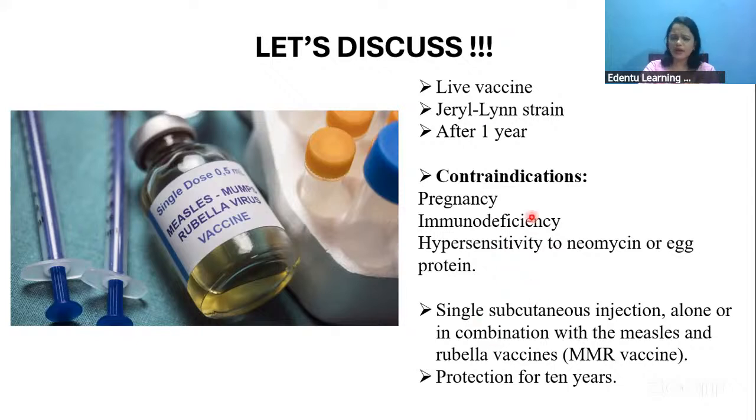Only one single subcutaneous injection, either alone or along with the MMR vaccine, can be given, and it provides protection for around 10 years. So you should remember the name here. It is the Jeryl Lynn strain that can be asked.